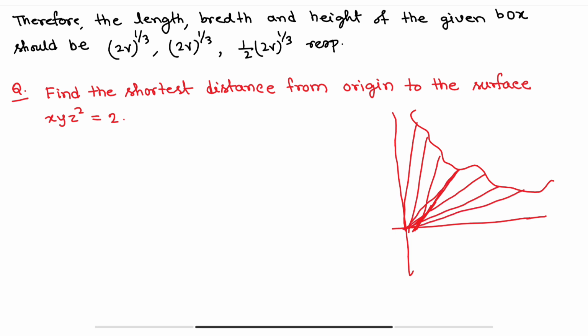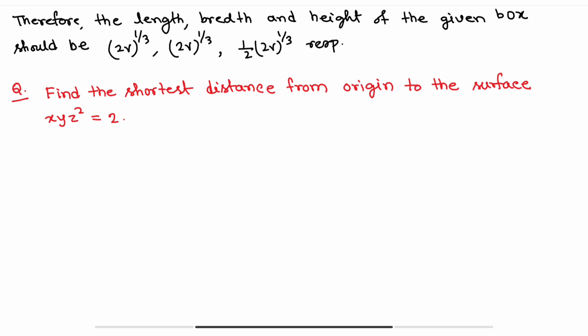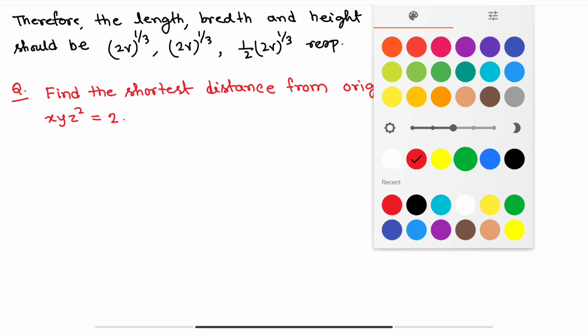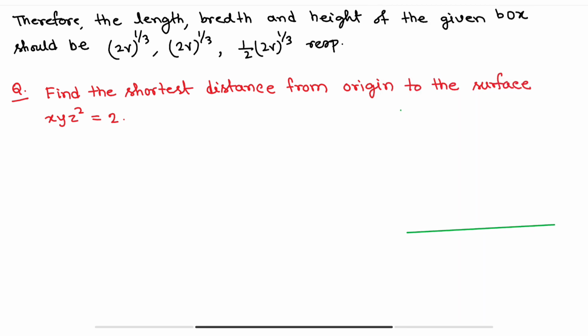Okay, so obviously you have to find out the shortest one. Clear? So let's say this is the curve, this is the x-axis, this is the y-axis. Okay, and let's say this is an arbitrary curve. And let's say this is the shortest path, and this point is, let's say, P. The coordinate of the point P is x, y, z, and obviously this one is the origin, 0, 0, 0. Okay, so let's solve.